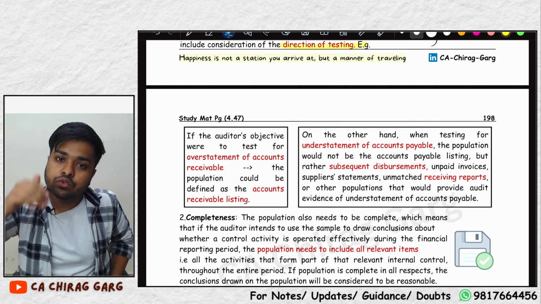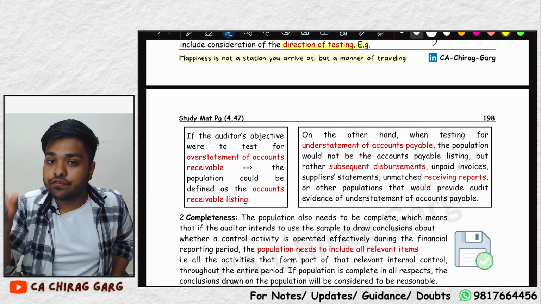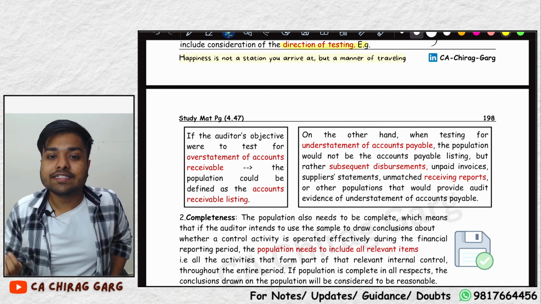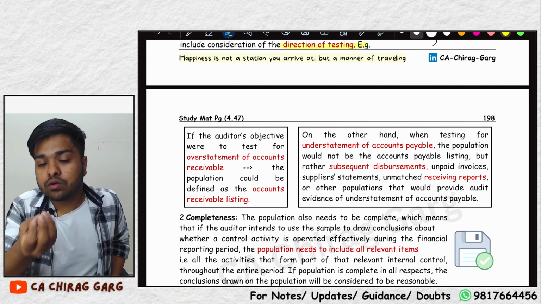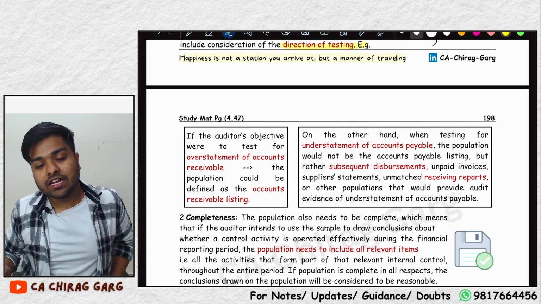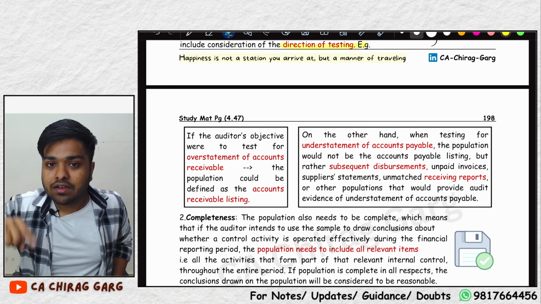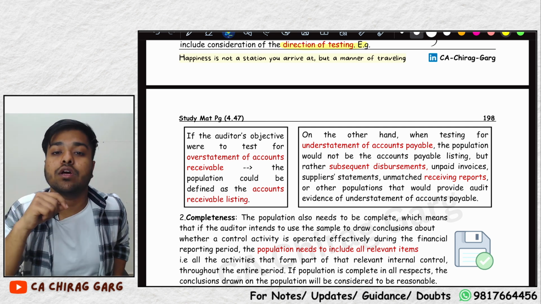Similarly, when it comes to creditors, what will the company do with the creditors? It will try to reduce the creditors. Now, if you take the same population of creditors, the company has purchased goods on credit from 10 vendors and it is showing 7 vendors. You sent external confirmation to 7 vendors, and all 7 vendors replied. So, did your audit procedure work? No, because your population was not appropriate.